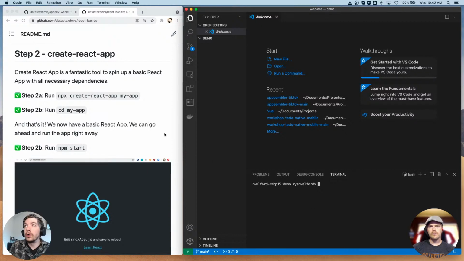All right. So we're going to be using a tool called Create React App. Now, what Create React App does is it sets up a basic boilerplate React app that you can actually run right away. It has all the basic libraries that you need to run React. Obviously, React. It has a Webpack library that allows you to build the app with hot reload and stuff, so you can develop on it quickly. We don't have to get into details on that, but it has a bunch of different helper libraries